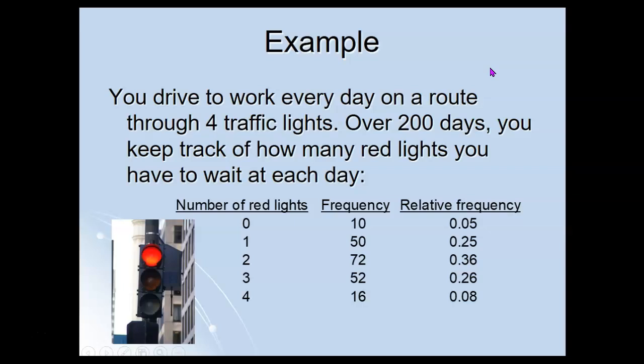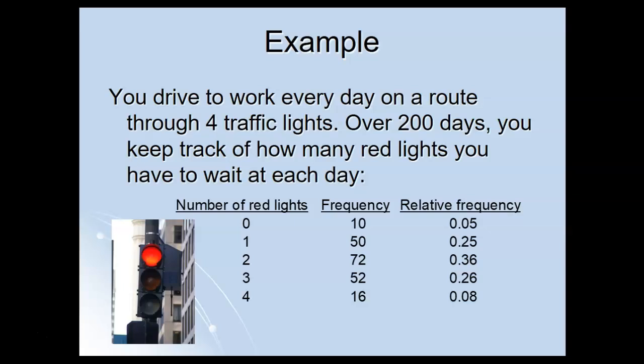Now here's my made-up example. Let's say that you drive to work every day on a route that takes you through 4 traffic lights. You have to drive through 4 intersections that have traffic lights. And if it's a really good day, they might all be green when you get to them, and you can just sail right through them and not have to stop for any lights on your way to work.